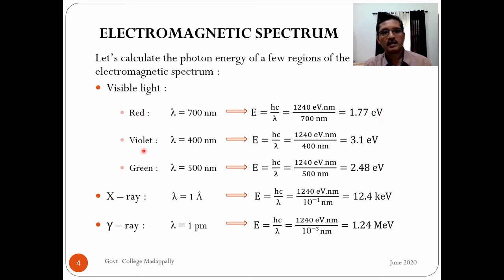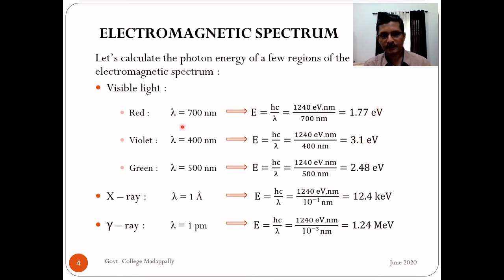Let us consider the other end, violet, 400 nanometer wavelength. The value of energy will be, if you substitute 400 nanometer here, 3.1 electron volt. Okay, now you can see how convenient it is. If you get the wavelength in nanometer, you don't even have to convert into meter, because in the numerator you already have a nanometer. This nanometer and nanometer will cancel. You will get the answer directly in electron volt here also.